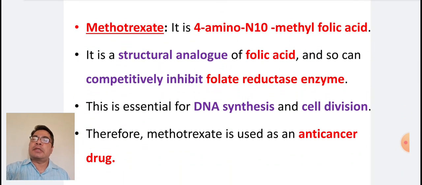Coming to the next drug, that is methotrexate. It is 4-amino N10-methyl folic acid. It is a structural analog of folic acid and so can competitively inhibit folate reductase enzyme. It is essential for DNA synthesis and cell division. Therefore, methotrexate is used as an anti-cancer drug.